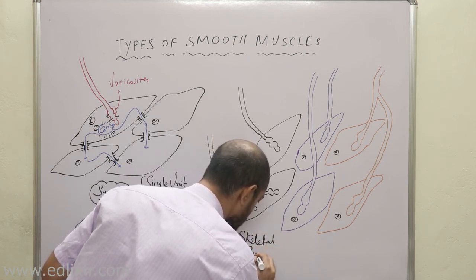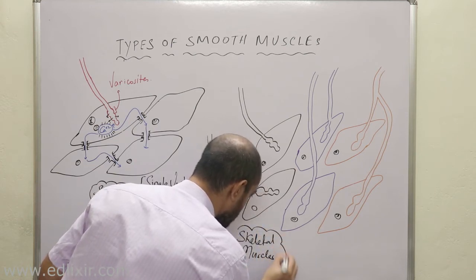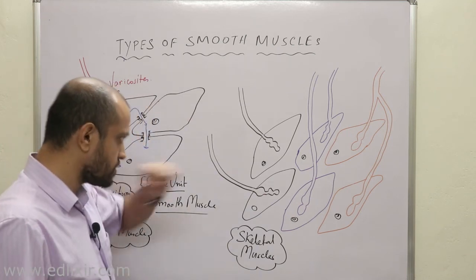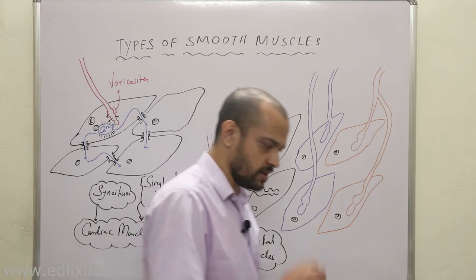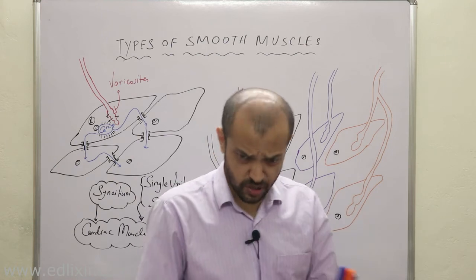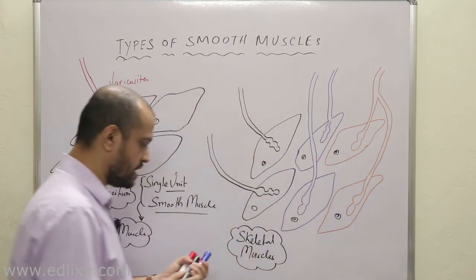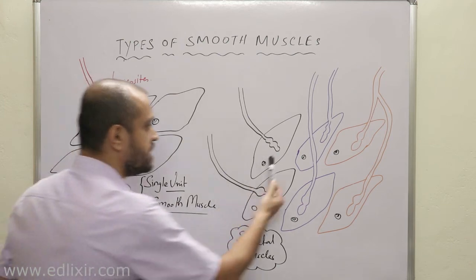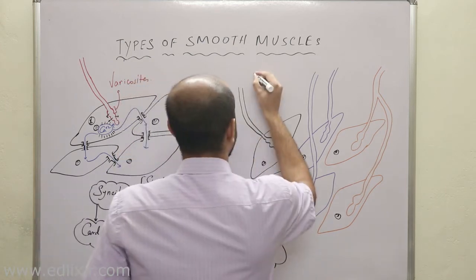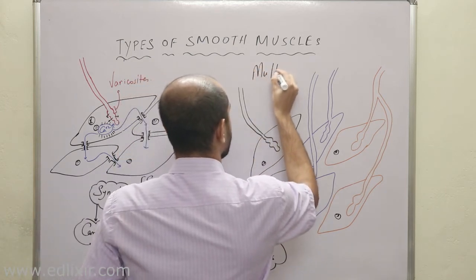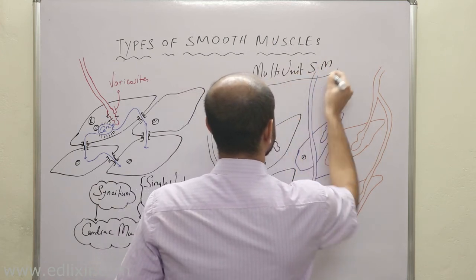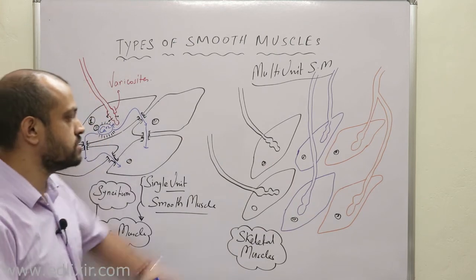And this type of muscular structure, where each and every cell almost receives a direct neuronal contact or a collateral, is called multi-unit, because there are many units which contract independently of each other. Therefore it is called multi-unit smooth muscle. Clear?